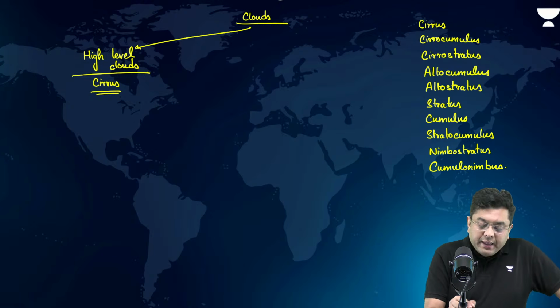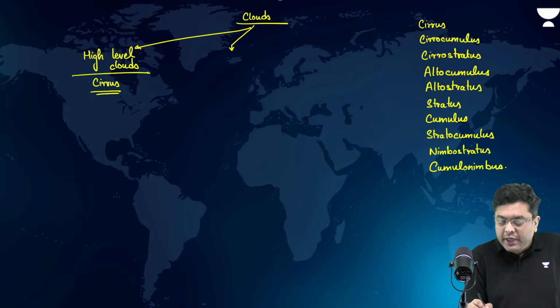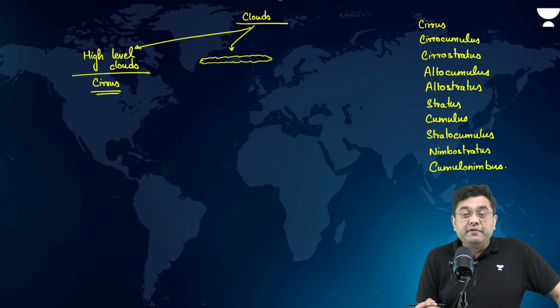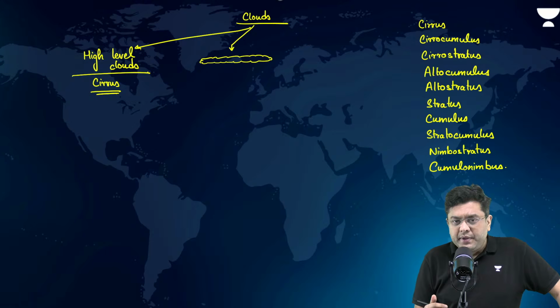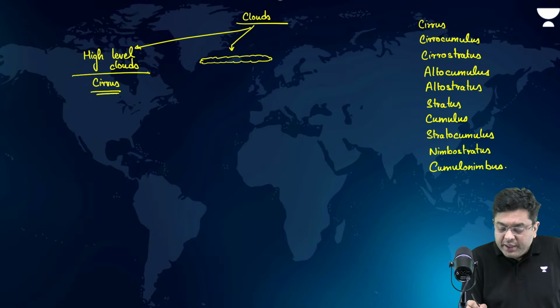Okay. Then, if you talk about the classification of clouds, you have certain cloud types which develop horizontally rather than vertically. They will develop a layer. This is known as stratus. Stratus is derived from the term strata, which means layer. So whenever you have horizontal expansion, that is your stratus kind of clouds.